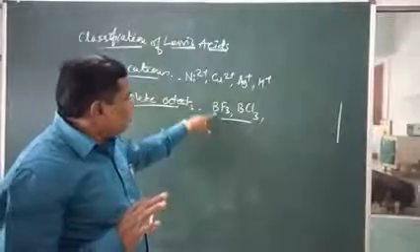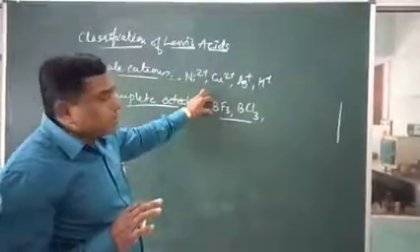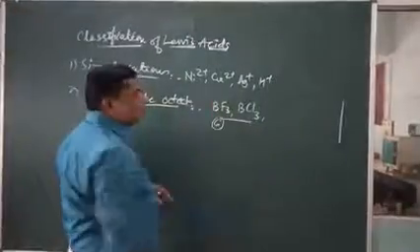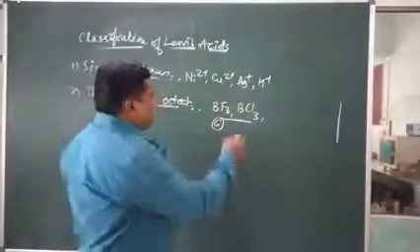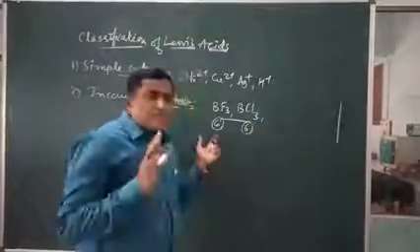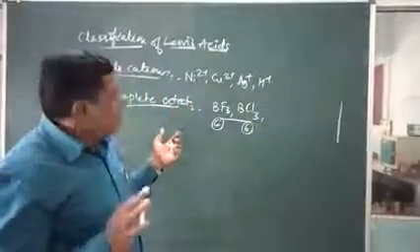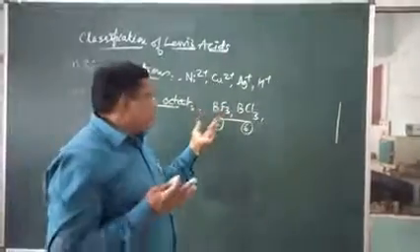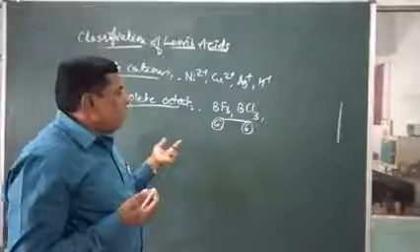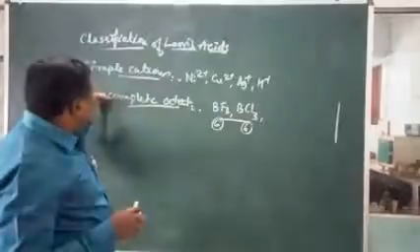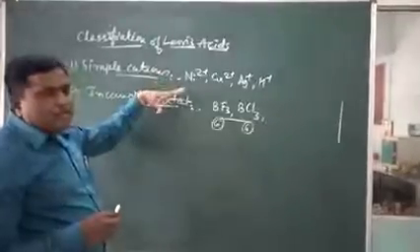In BF3, boron possesses 3 electrons, so only 6 electrons are present. Here also 6 electrons are present, and this is called an incomplete octet. Such compounds are also called electron deficient molecules. How can they be formed, and how are they stable? This idea is taken in relation to incomplete octet compounds.